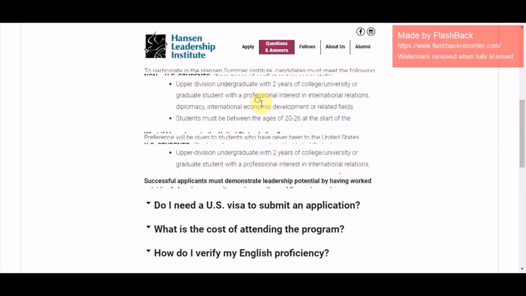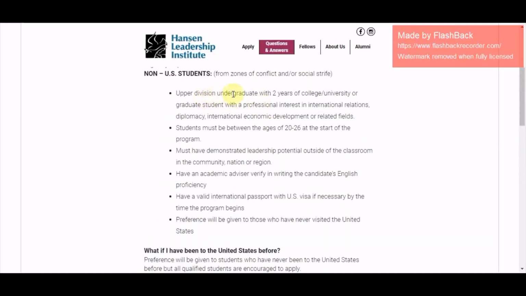What are the eligibility requirements? Upper division undergraduate with 2 years of college or university, or graduate. In most cases in the US they have college, but in Africa or other countries, college is a sub-unit of the university. In the US, college is its own institution, or a subset of that university. So take note of that. If you're in a university, then you fall under this category.